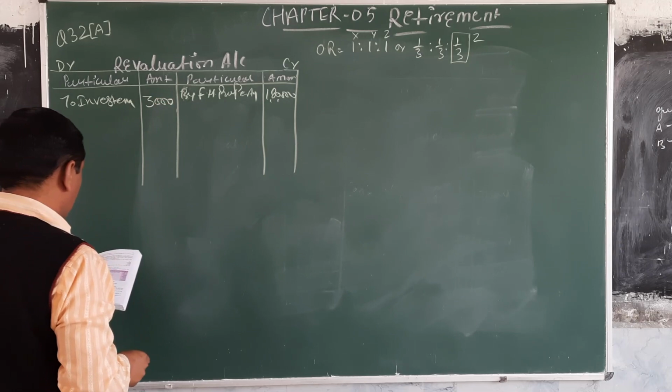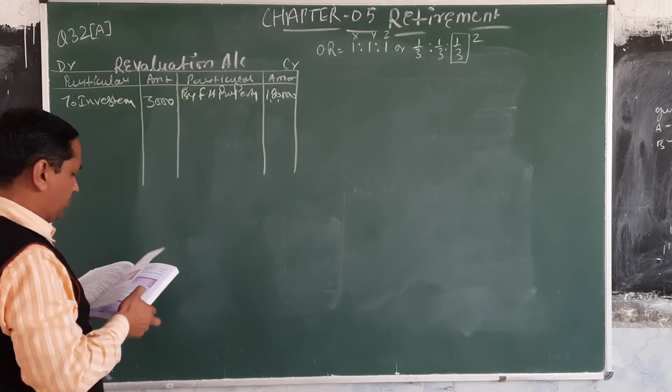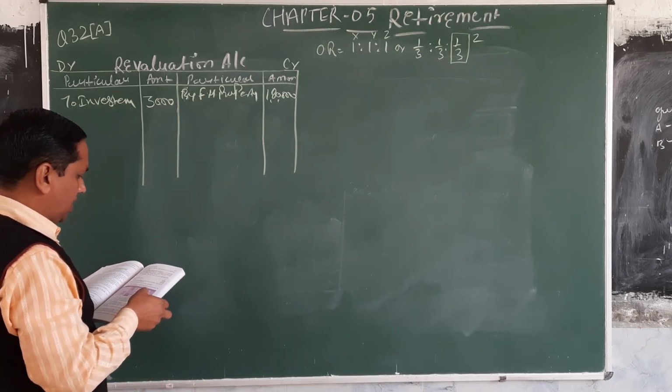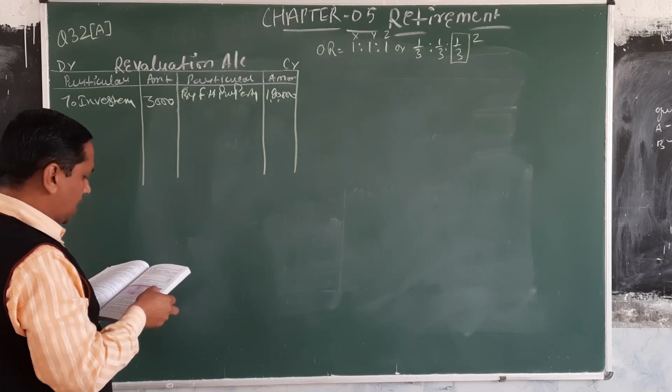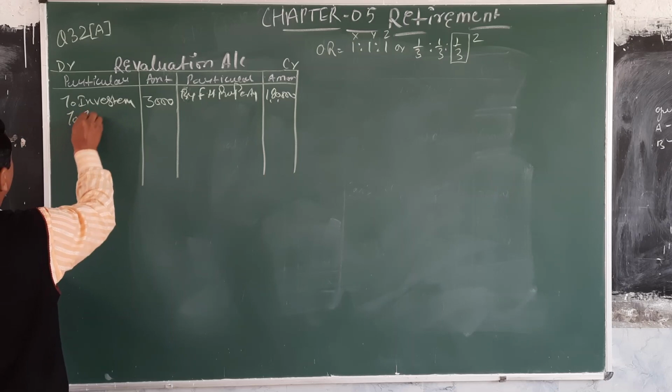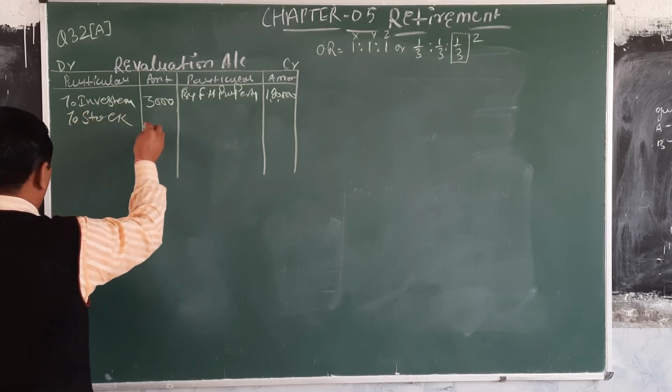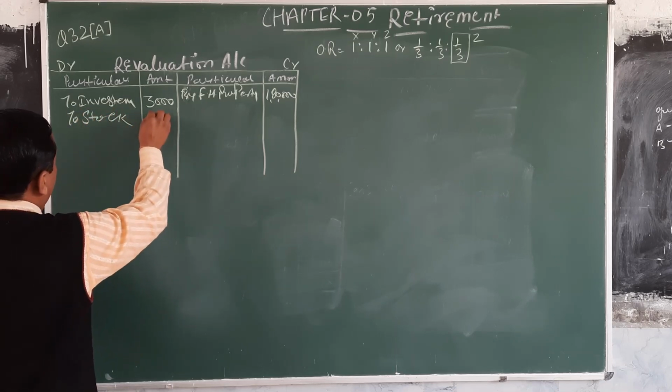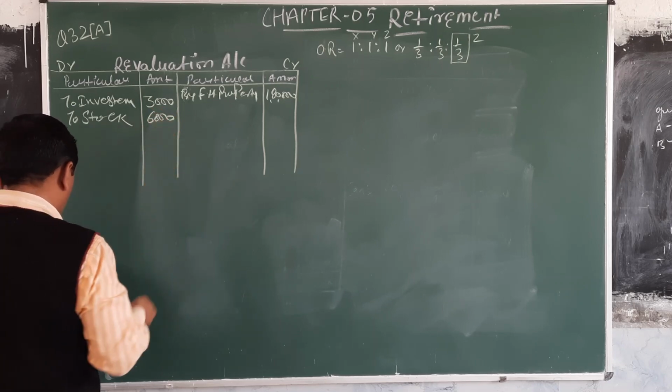The next is stock we value at 94,000. Earlier the value of stock is 1 lakh. The value is decreased by 6,000. So the value of stock is decreased by 6,000.